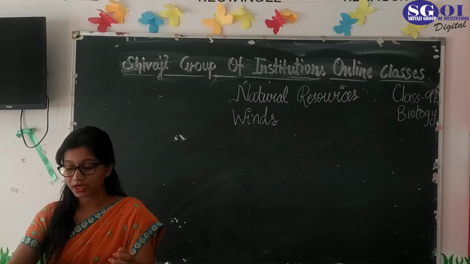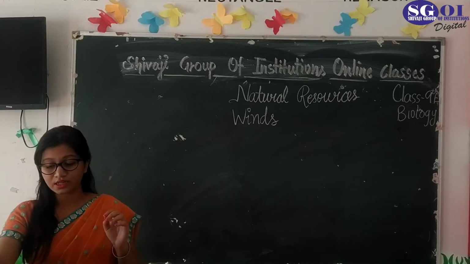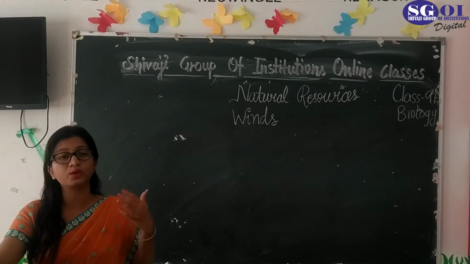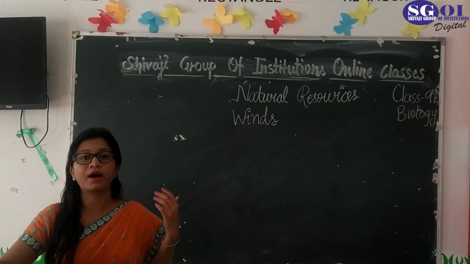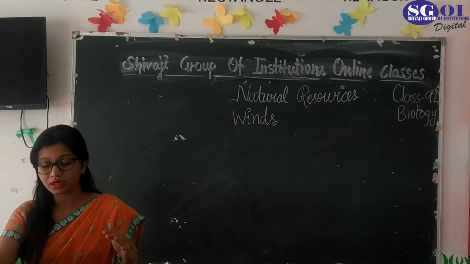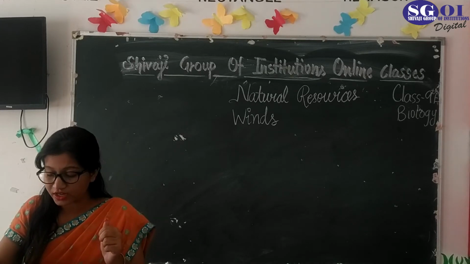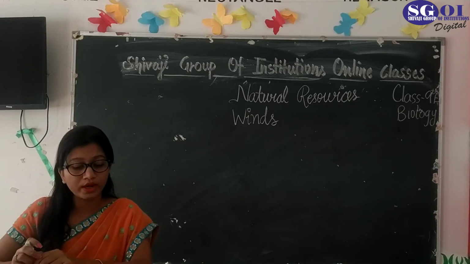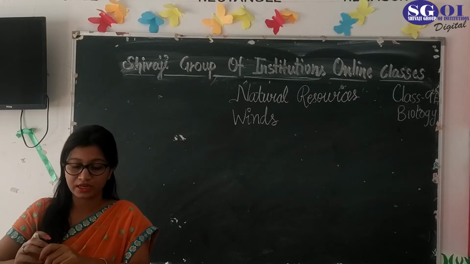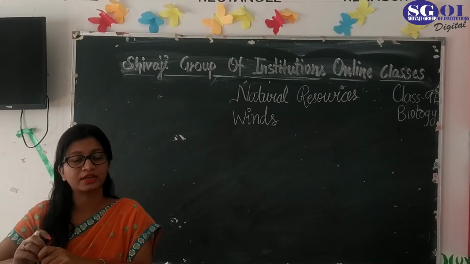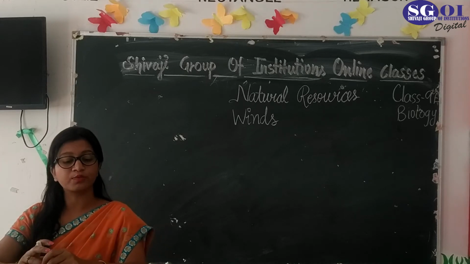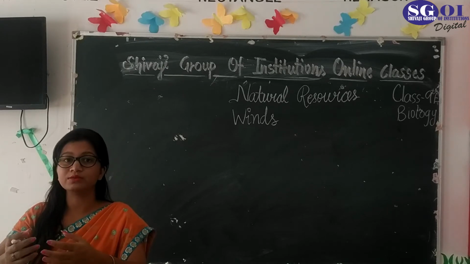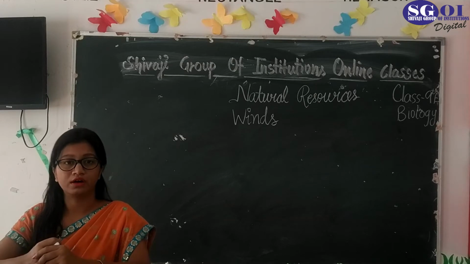Second, we can try to understand the movement of air on hot days. For example, in summers, the ground surface gets heated very much. Heat comes out from the ground also, and due to this the air near the ground gets heated up, and convection currents are developed. In contrast, air currents are developed because of pressure difference in different areas. So there are two types of currents: convection currents and air currents. Air currents are developed because of pressure differences in different areas, and convection currents are developed when the ground becomes heated up and heats the air.